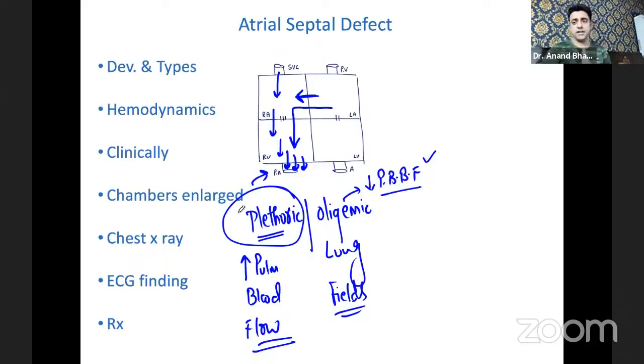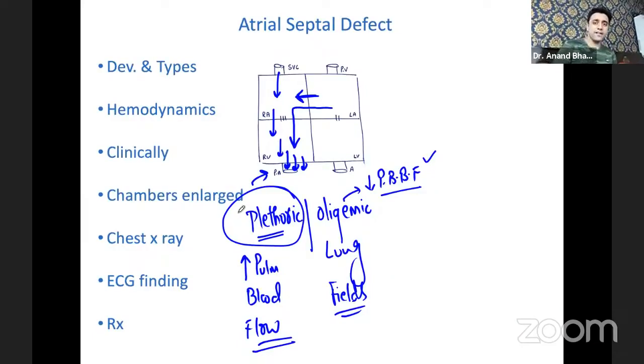That atrial septal defect is a left to right shunt, it is acyanotic congenital heart disease, and it is one of the congenital heart diseases with plethoric lung fields. If this much you have understood, please put a message in the comment section. Okay, wonderful. Let's move further.